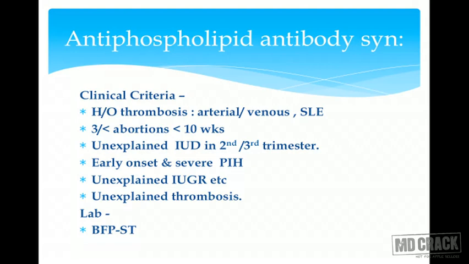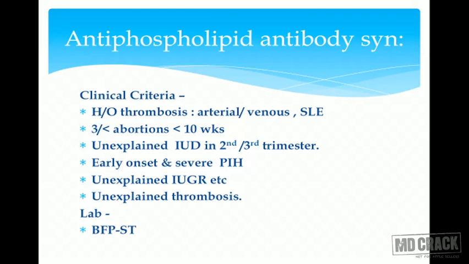If patient has SLE, it's a clinical criteria, yes, she can have. If she has 3 or more abortions, less than 10 weeks, then again. If she has any unexplained fetal loss in 2nd or 3rd trimester, suddenly death of the fetus, think of APA. Early onset of severe PIH, means even before 24 weeks, she has pregnancy-induced hypertension, unexplained, think of antiphospholipid antibodies.